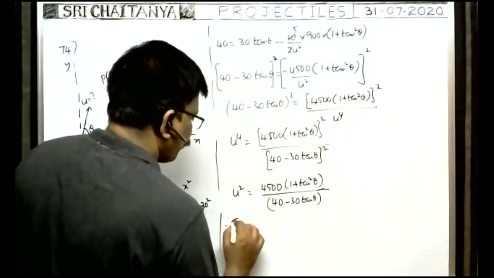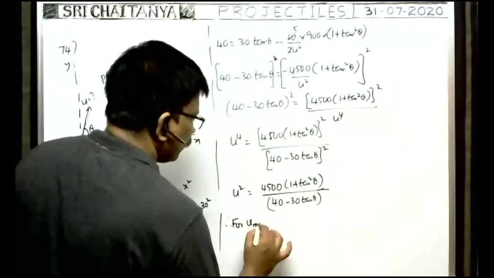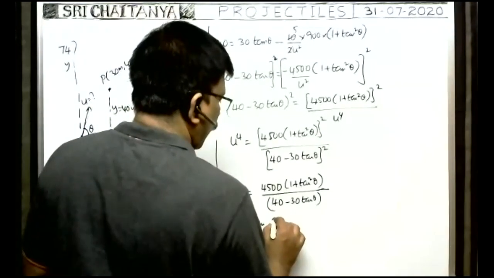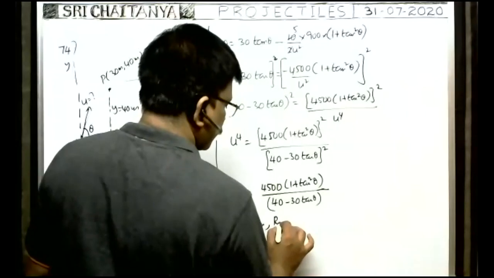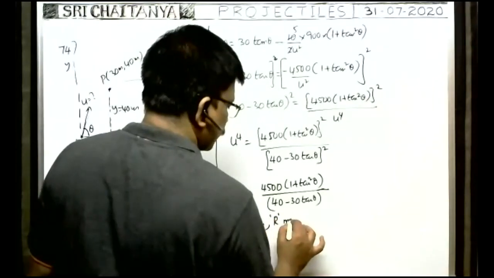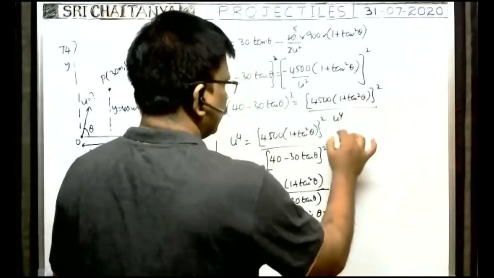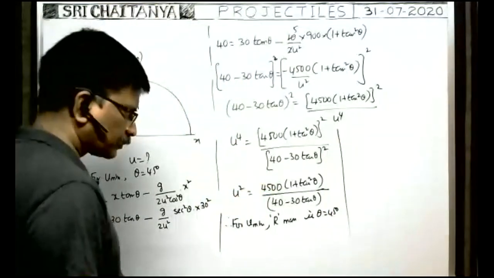Therefore, for u minimum, R must be maximum. That is theta is equal to 45 degrees. Now you substitute theta equal to 45 degrees here.